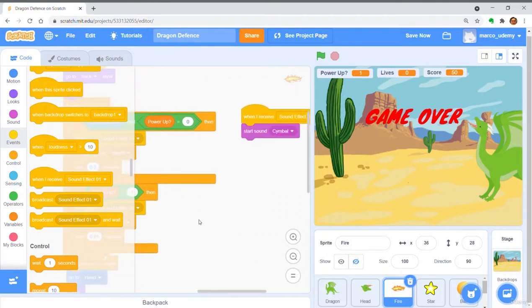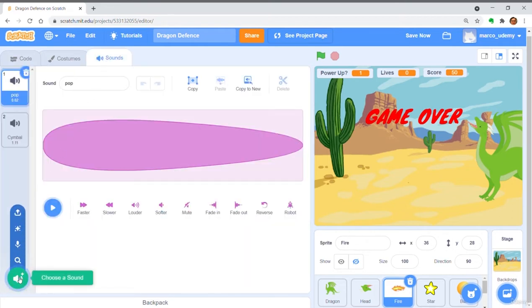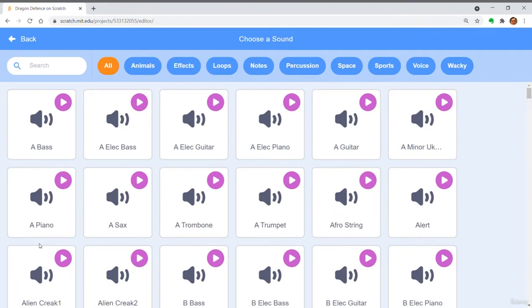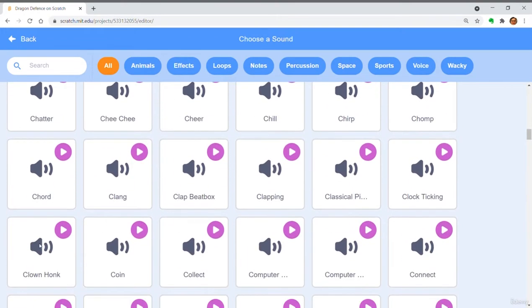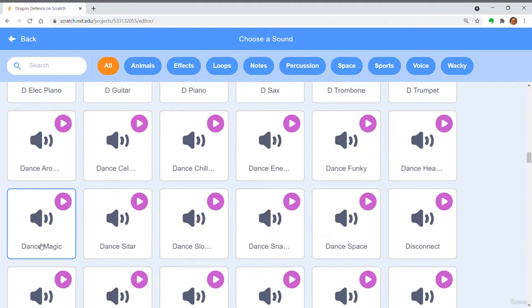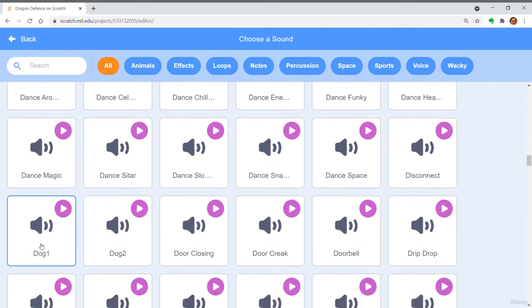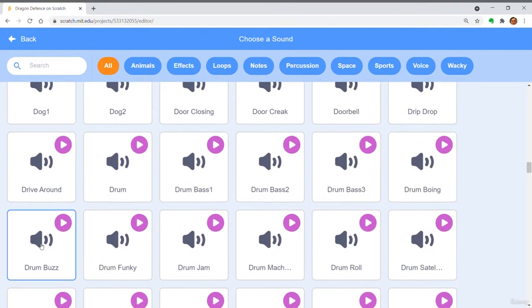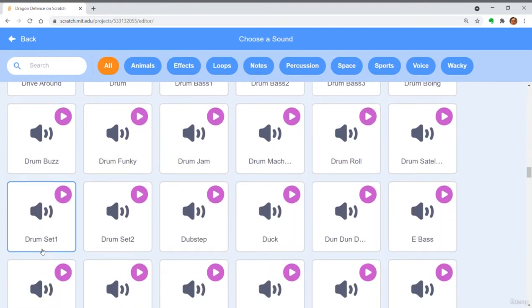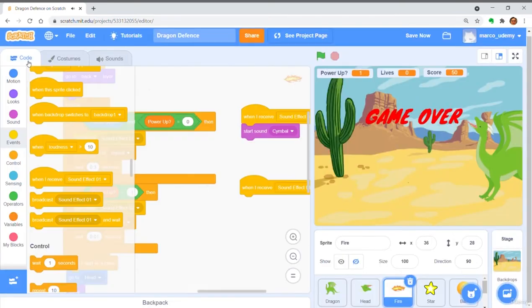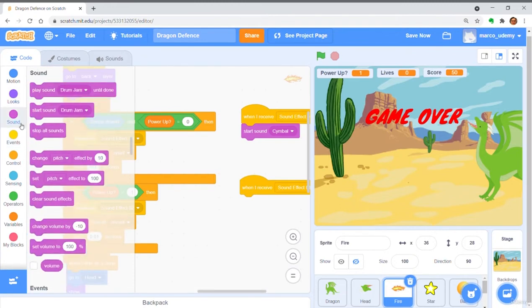Get when I receive sound effect 2. Find a sound effect called drum jam. And drag out start sound. You will find that the sound effect is different from what we expect.